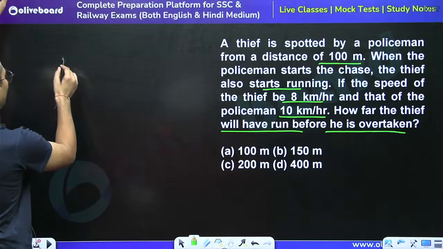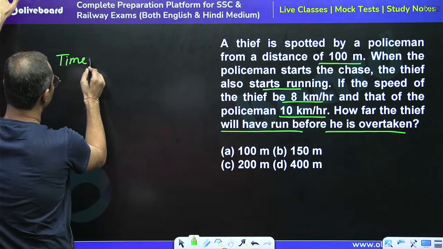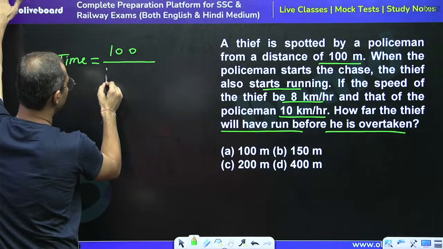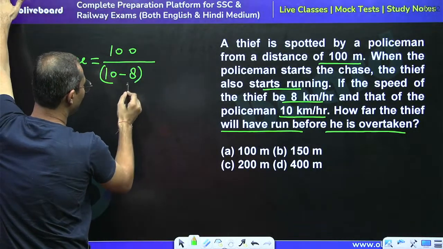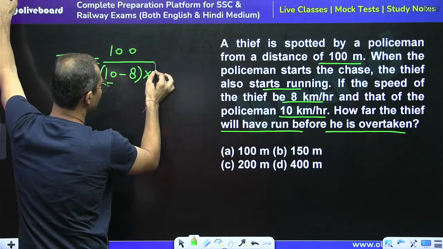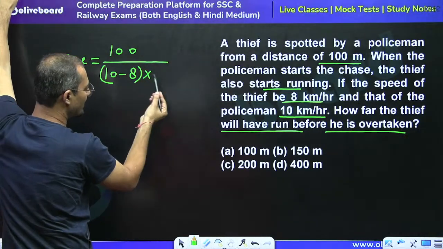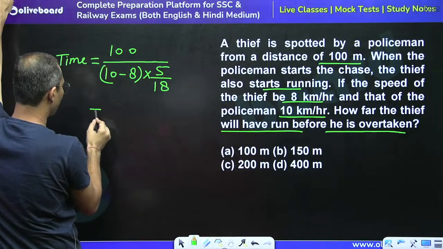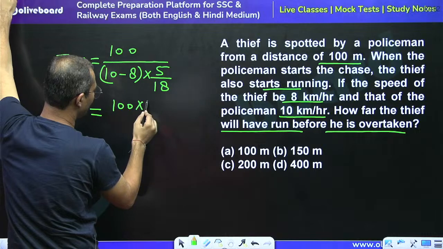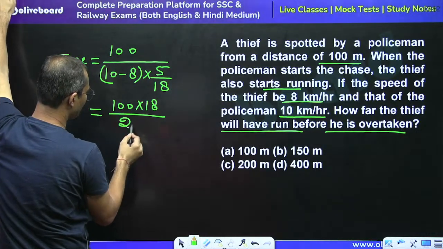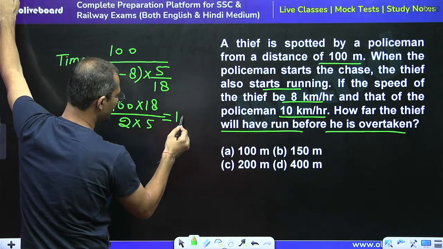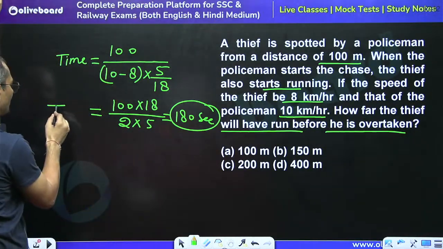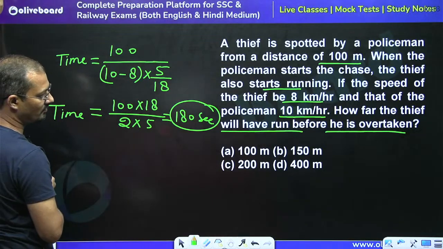So directly we can say that the time for catching the thief is equal to distance divided by relative speed, 10 minus 8, right? The relative speed is in kilometer per hour, but the distance is in meter, so we have to convert it into meter per second, just by multiplying by 5 by 18. So here we have 100 into 18 divided by 2 into 5. So this is equal to 180 seconds.